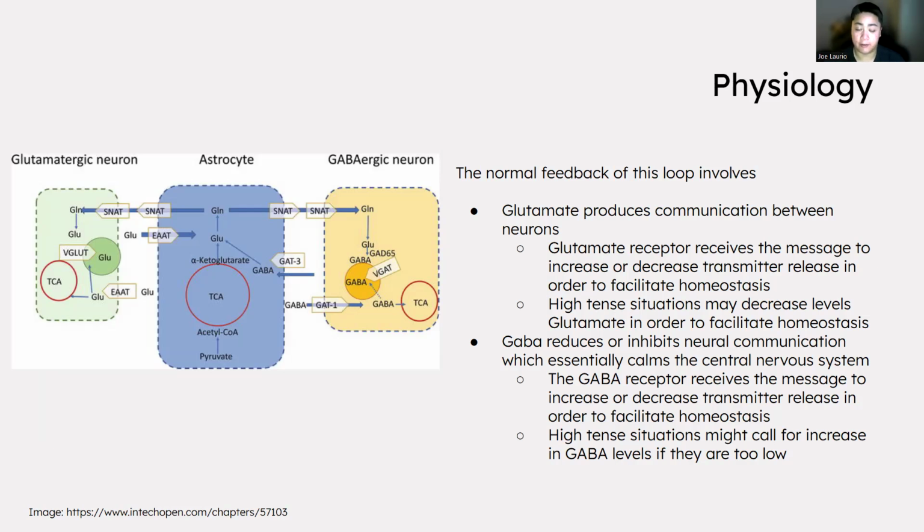In turn, we also have GABA, which reduces or inhibits the neural communication, which essentially calms the central nervous system. The GABA receptor receives the message to increase or decrease the transmitter, which is also released in order to facilitate homeostasis. So if you go back to our example of someone in a high tense situation, what they might want to do is increase the GABA levels just because they might be too low. That way, the person themselves feels a little bit more calm.